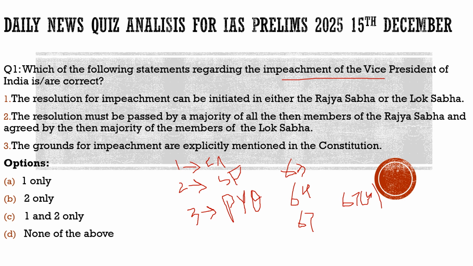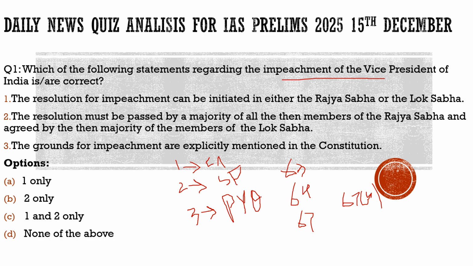I hope you got the basic context behind it. Now let's try to solve this question and understand it more properly. So let's solve this question.